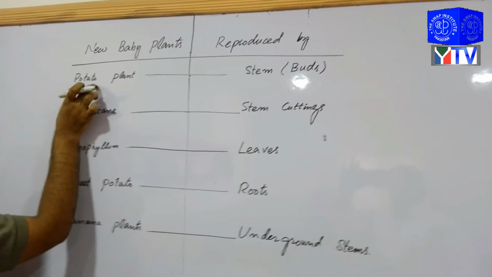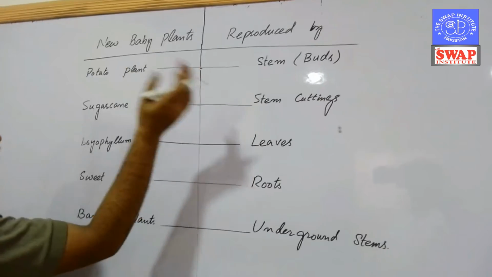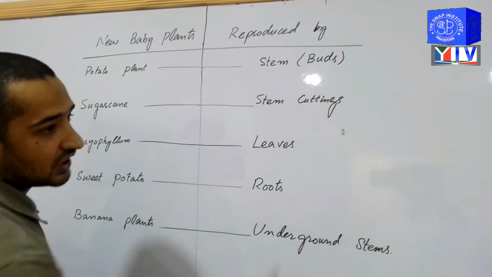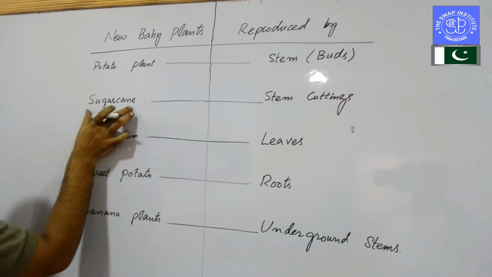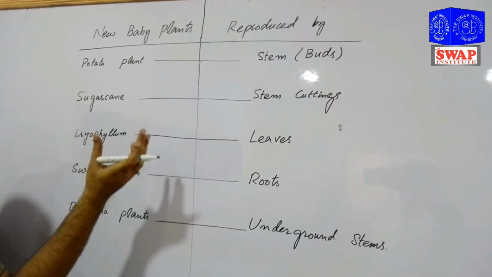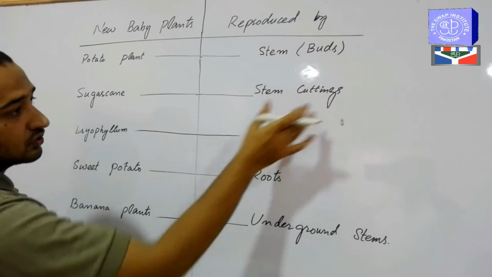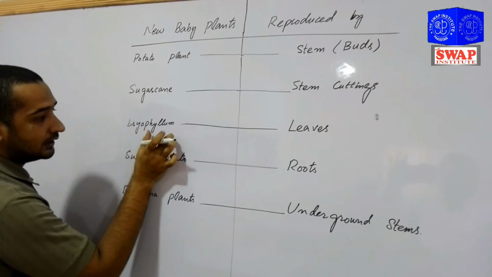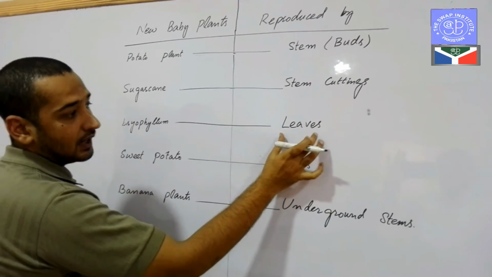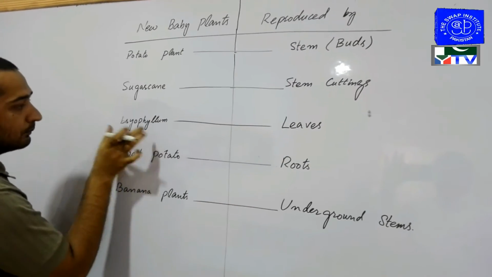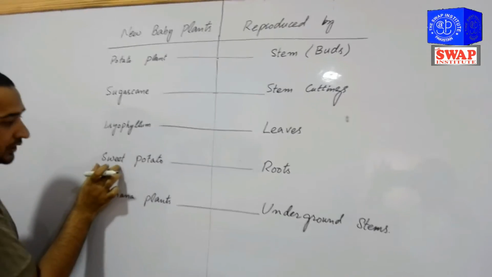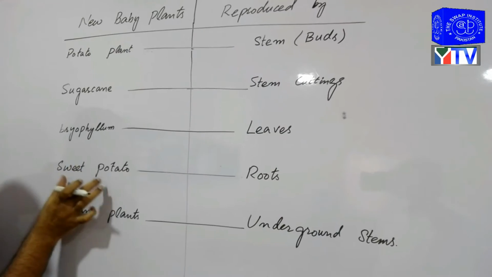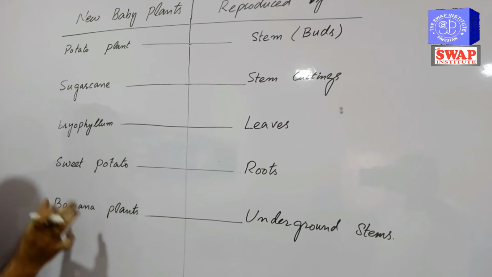For example, a potato plant can be produced by the stems or buds on the surface of the potato, and sugarcane is also reproduced by stem cuttings from the parent sugarcane plant. Bryophyllum is reproduced by the leaves of the parent plant. Sweet potato can be produced by the parent sweet potato plant.